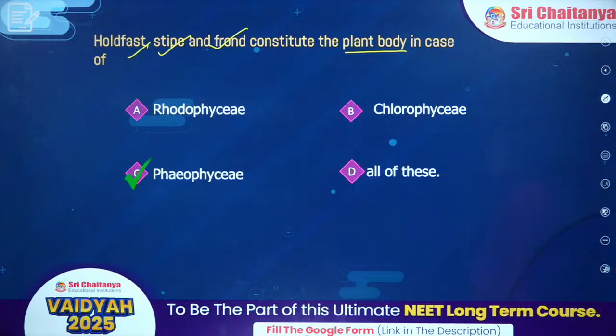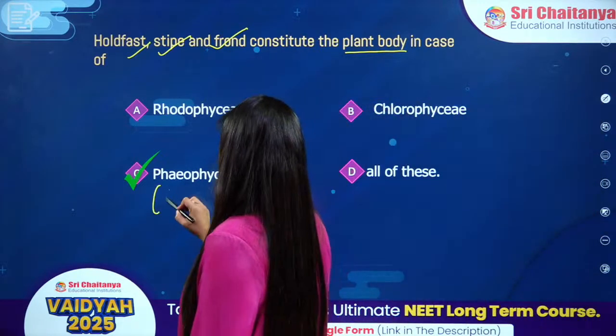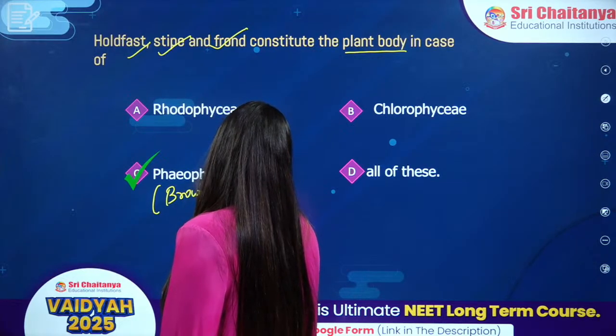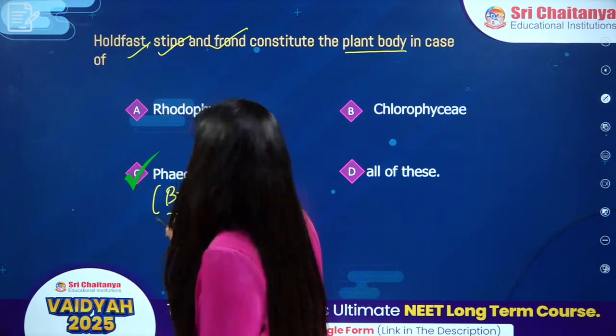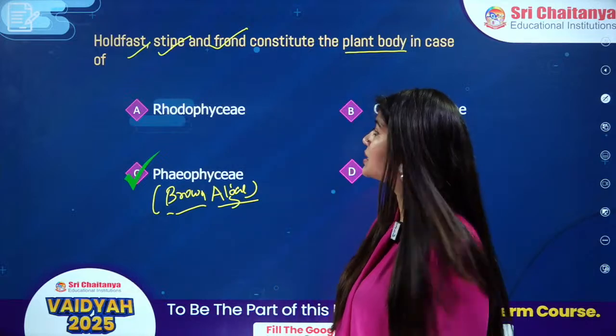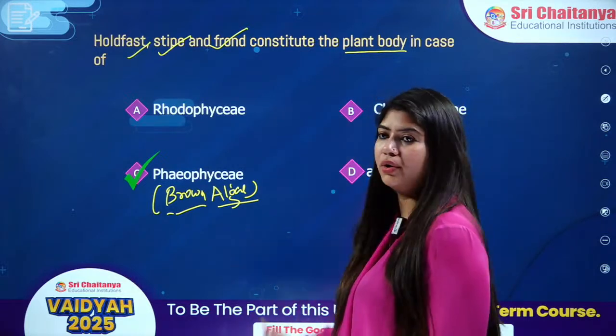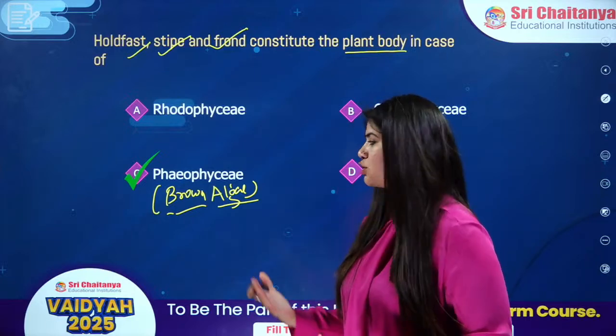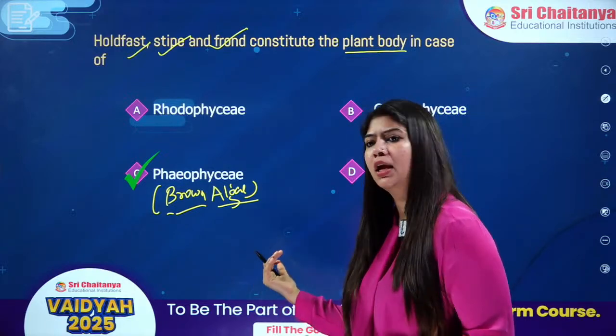Come on, kids. They are the part of Phaeophyceae. In Phaeophyceae, we're going to have brown algae. Brown algae is there, correct? Yes, we can have holdfast, stipe, and frond in case of brown algae. Correct, everybody. It is option number C, which is Phaeophyceae.